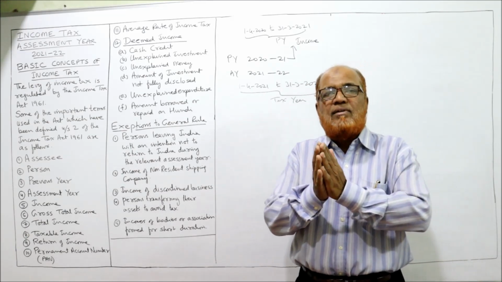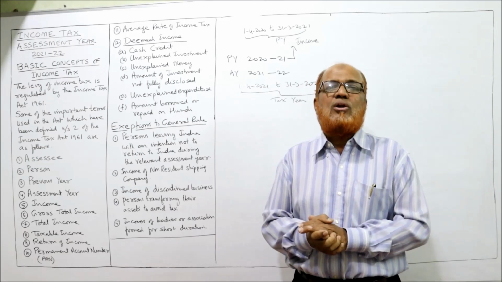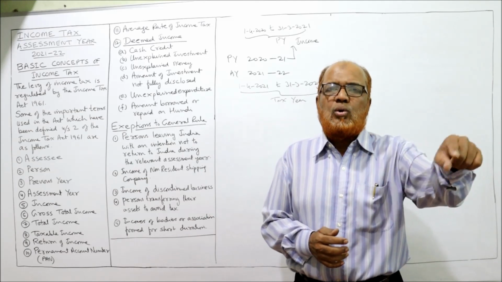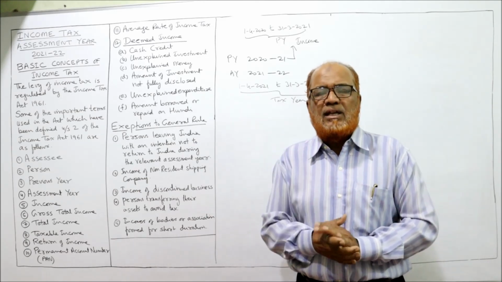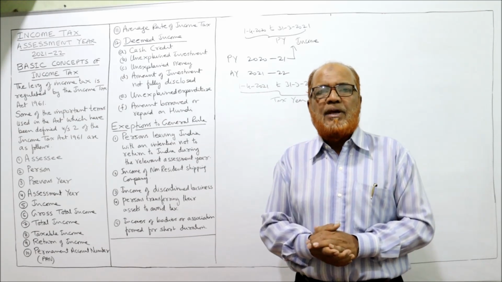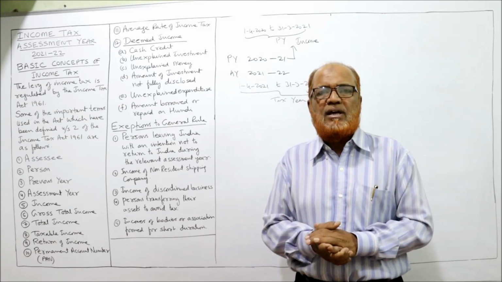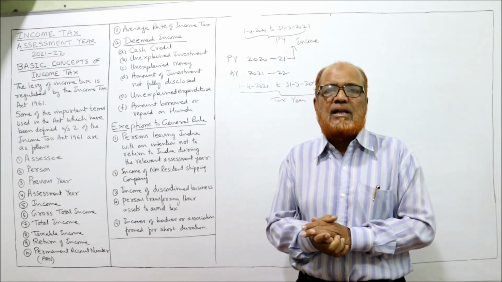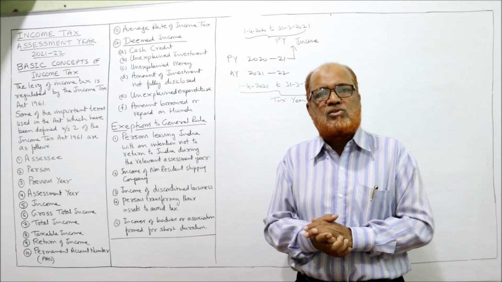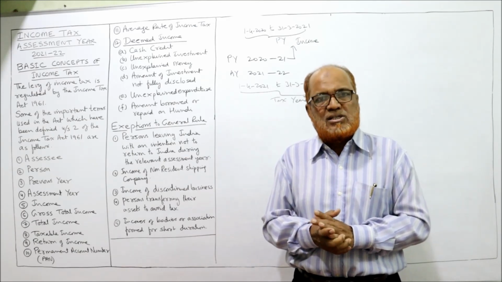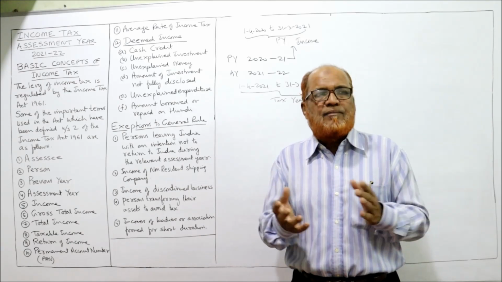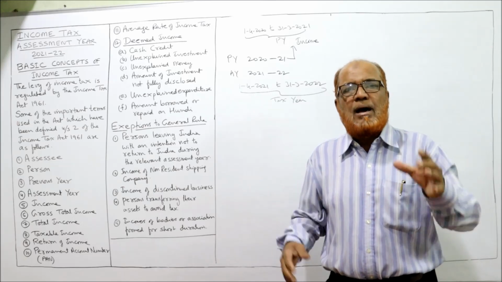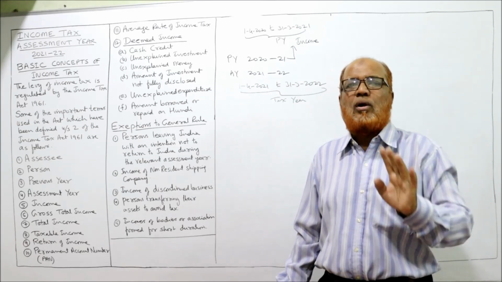So the Income Tax Act has given an inclusive definition of the term income. It has not given an exclusive definition. Inclusive: income includes the following: profits and gains of business, dividend income, interest received, salary received, income from property, capital gain on transfer of a capital asset, winnings from lottery, crossword puzzles, games, betting, etc. Apart from that, forfeited amount in case of capital gain. So many examples have been given by the Income Tax Act that these are called incomes.